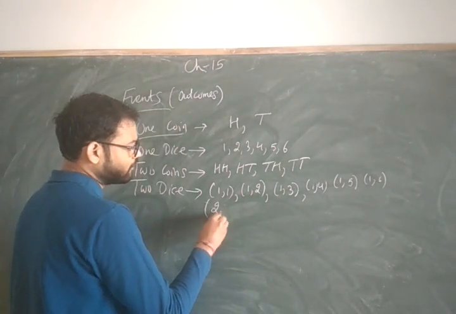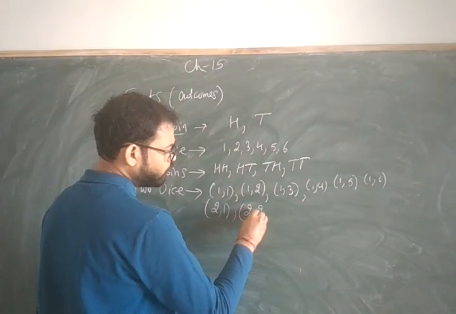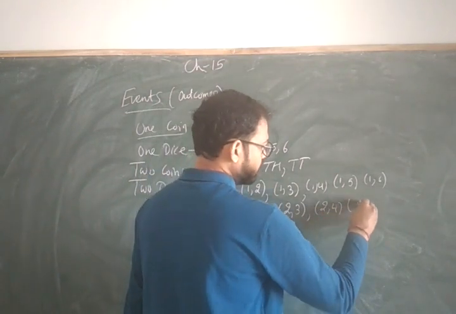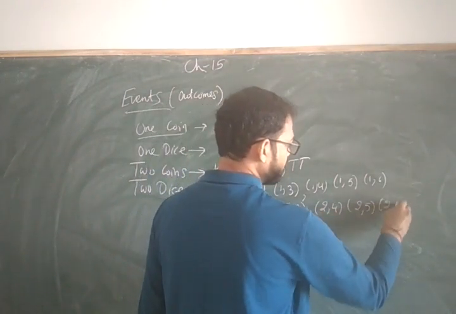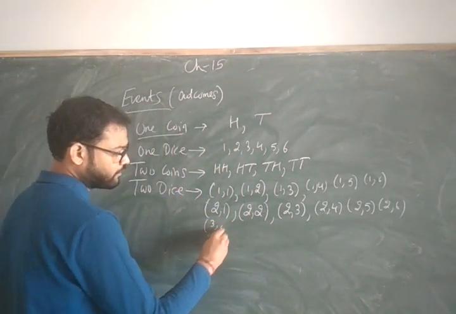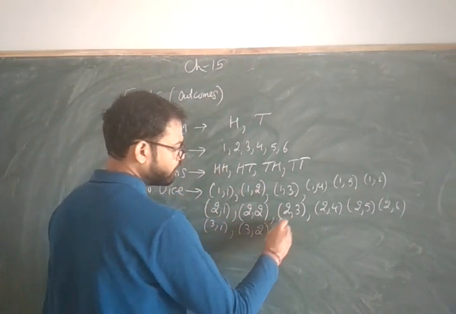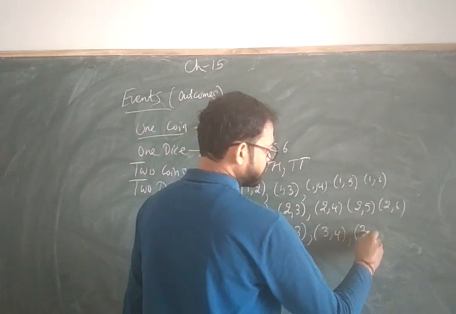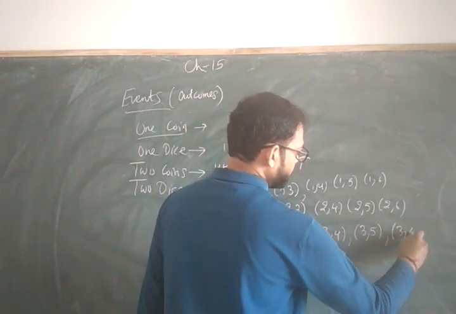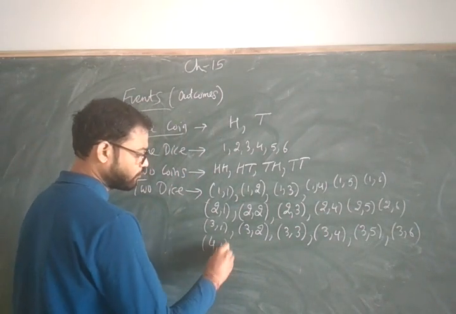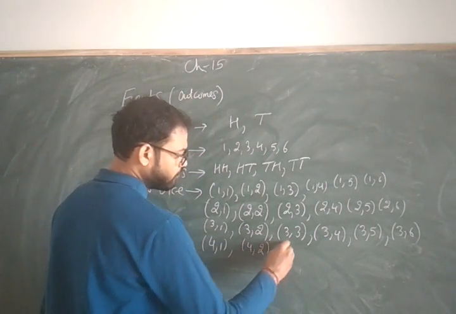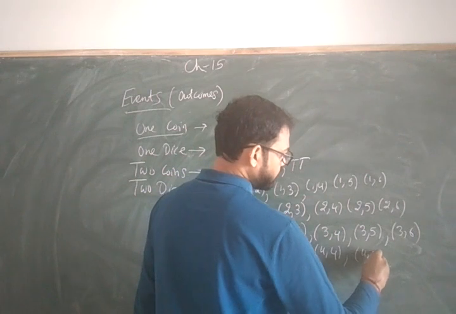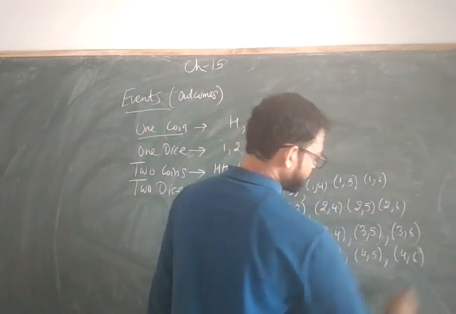In the same way, you can write 2 1, 2 2, 2 3, 2 4, 2 5 and 2 6. Same, you can write 3 1, 3 2, 3 3, 3 4, 3 5, 3 6. Same, 4 1, 4 2, 4 3, 4 4, 4 5, 4 6.